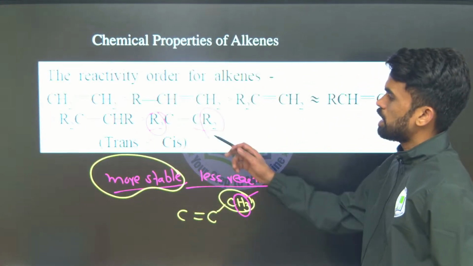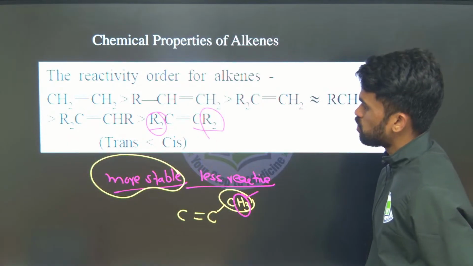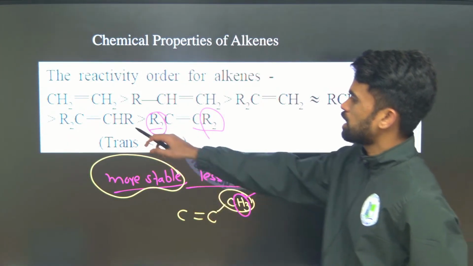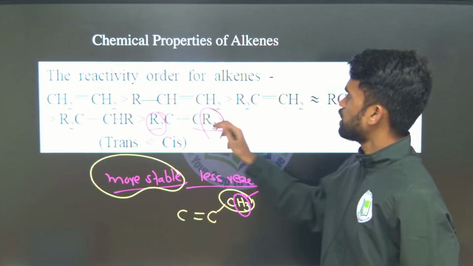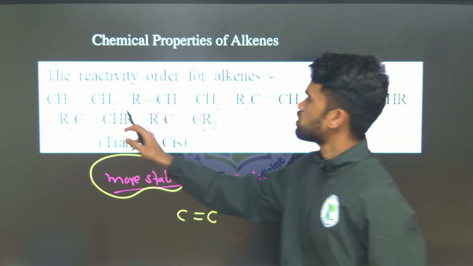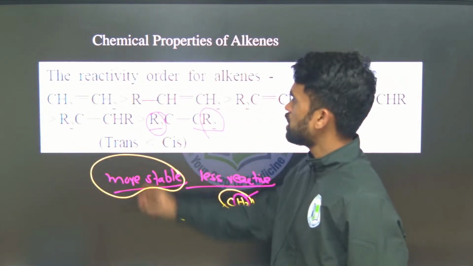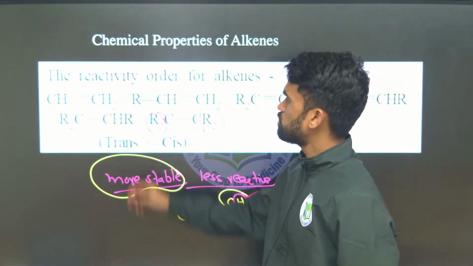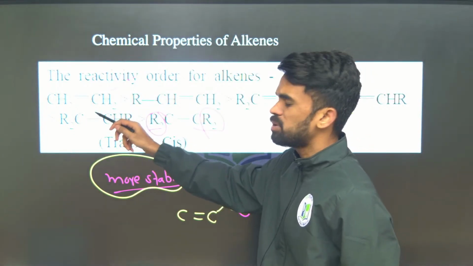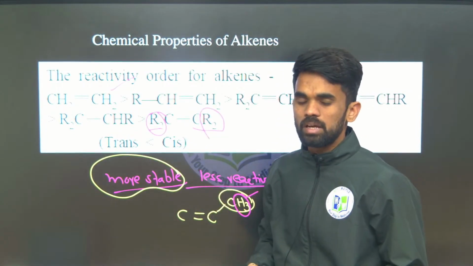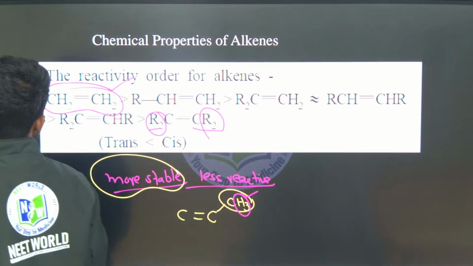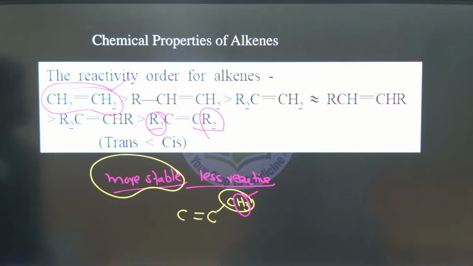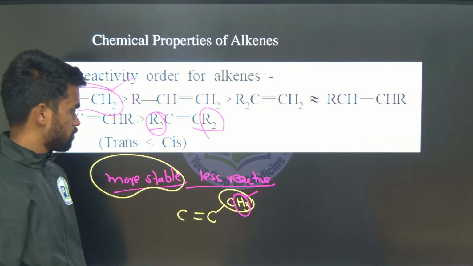So tetraalkyl alkene is more stable, then trialkyl alkene, then dialkyl alkene, and here also dialkyl alkene, and here only one alkyl group. This has no substituents, so it is the least stable. If it is least stable, it will try to gain stability by undergoing chemical reactions. So this will be more reactive. So which is more reactive here? Simple ethylene is more reactive than the alkyl-group-containing alkenes. Okay, remember.